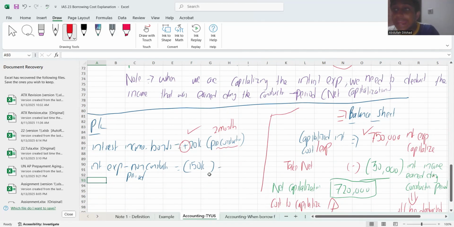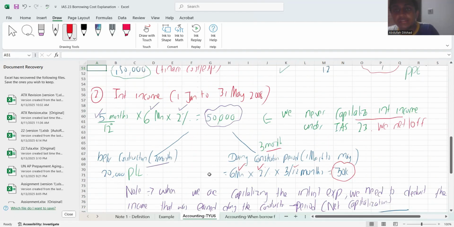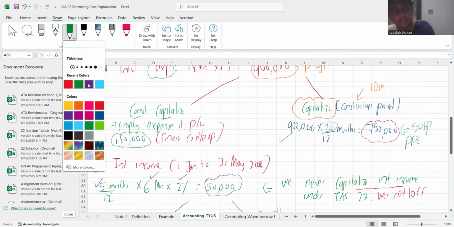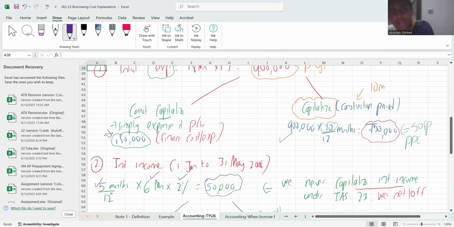What about the interest expense that was generated during your non-construction period? What do I do with this fellow? He also, I can show it under an expense, under financial expenses.